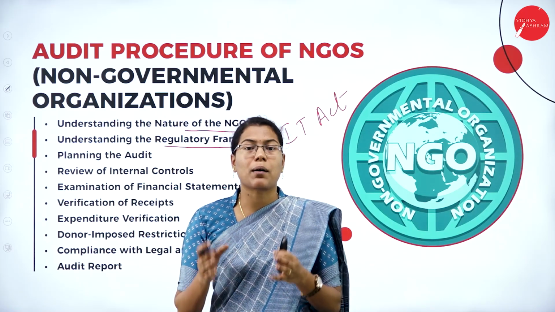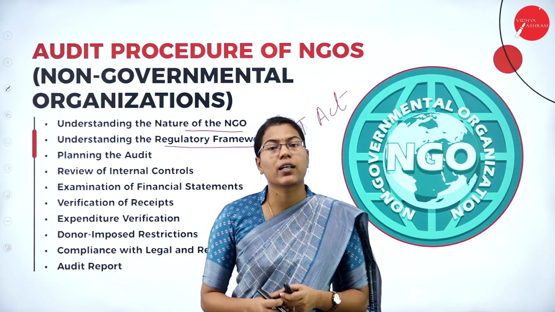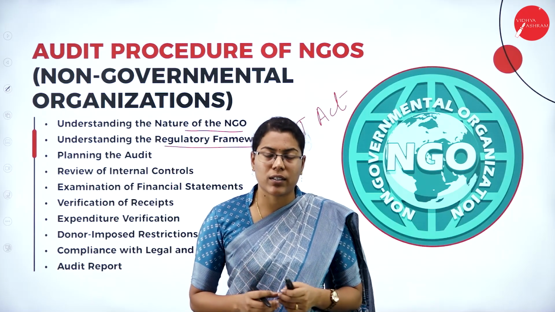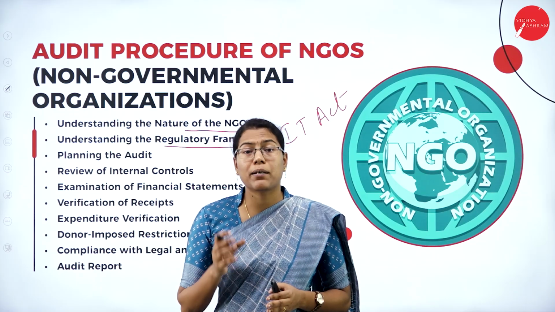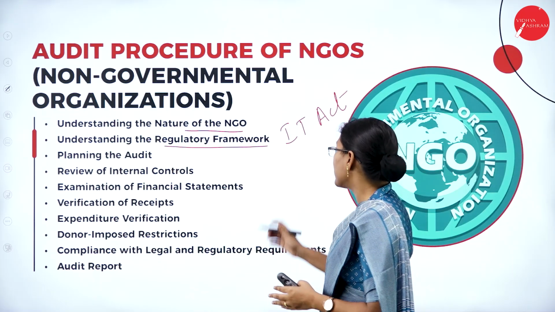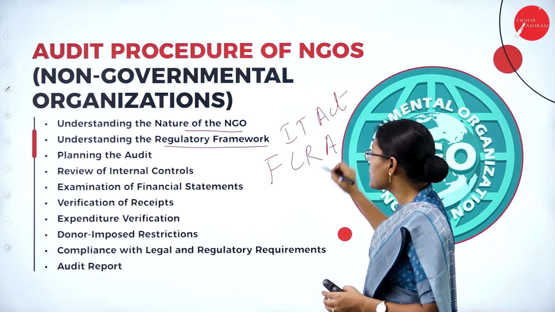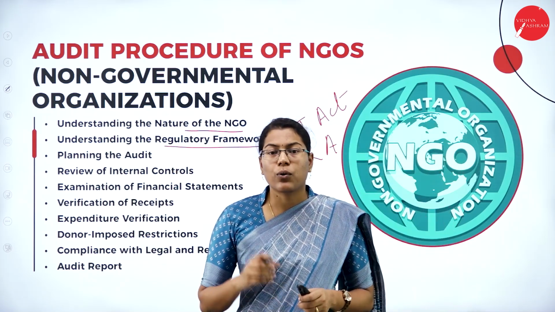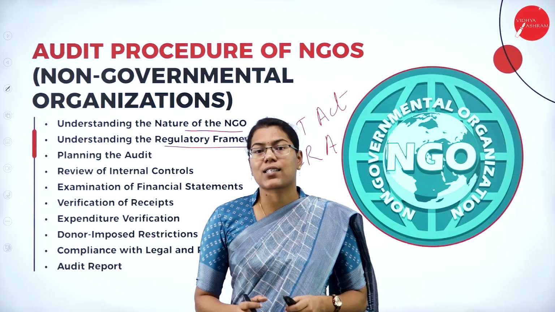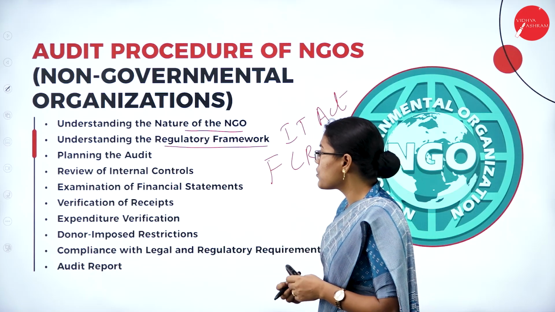So, whether this organization is in compliance with the regulations of the Income Tax Act or not. If the NGO is receiving foreign funds, then it must adhere to FCRA rules. FCRA here means Foreign Contribution Regulation Act. So, the auditor checks whether the NGOs adhere to these kinds of rules or not.